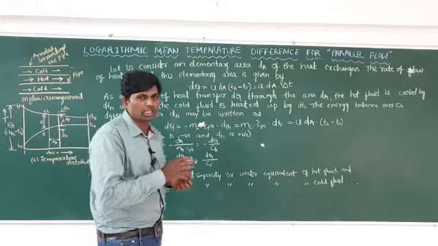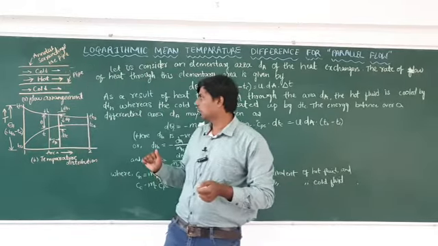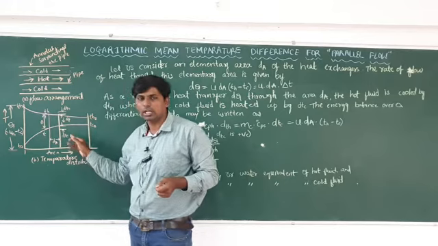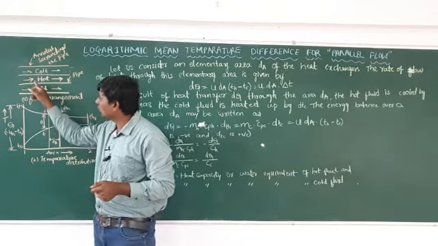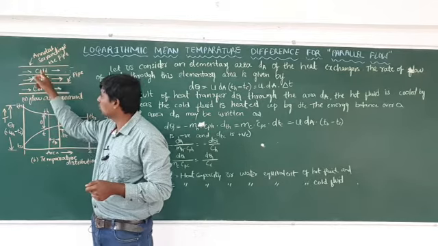First you have to draw the diagram for parallel flow. Two diagrams you have to draw, line diagram and TL diagram. This one is known as TL, temperature and length diagram. As you know, in parallel flow, hot fluid is going like this and cool fluid is going like this.